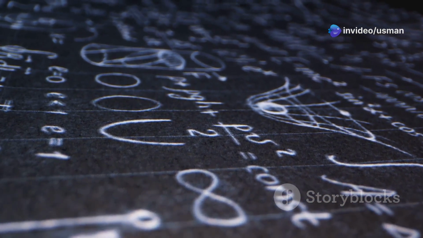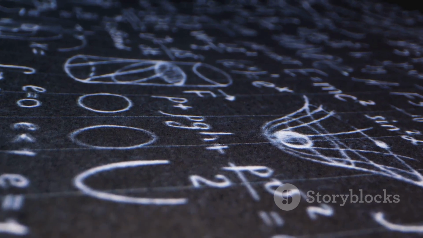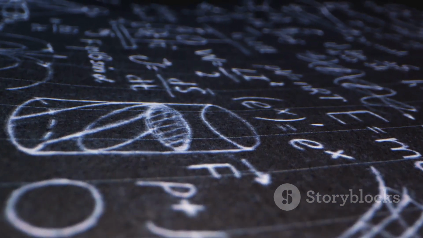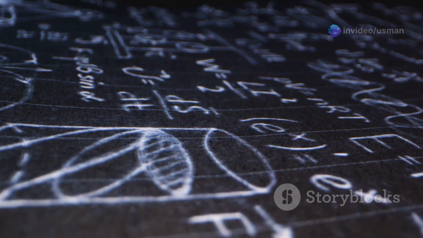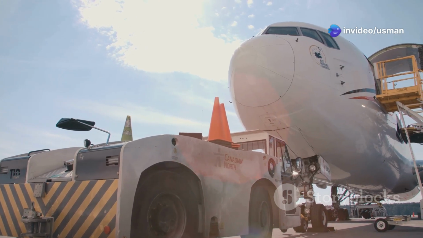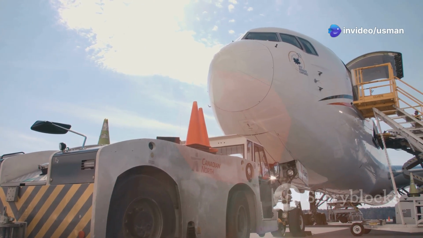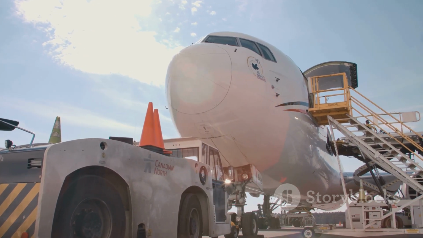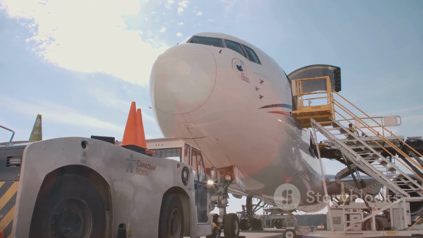This law is particularly important in aviation because it helps us understand how much force is needed to move an airplane. The larger the mass of the airplane, the more force is required to accelerate it. This means that the heavier something is, the more force it takes to move it. For instance, when an airplane is loaded with passengers, cargo, and fuel, its mass increases significantly. Therefore, the engines must generate a substantial amount of force to achieve the necessary acceleration for takeoff.